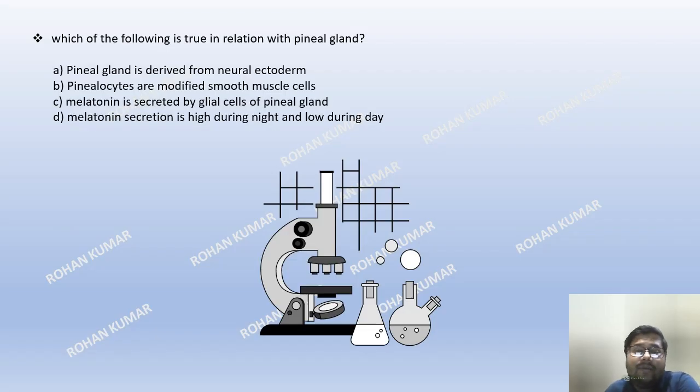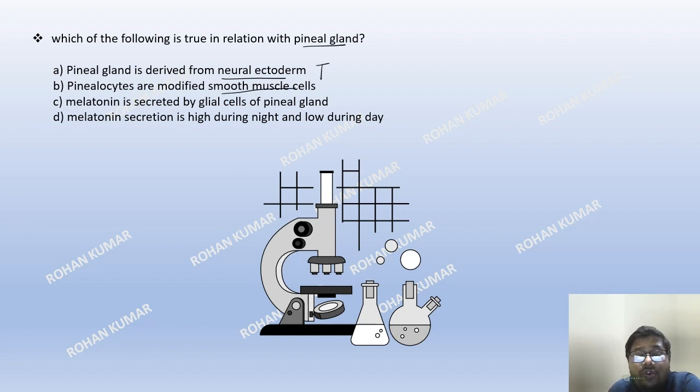Now we are done with pineal, and there is one question for you. So let us do this multiple choice question and test what we have learned. Which of the following is true in relation to pineal gland? A. Pineal gland is derived from neural ectoderm. I have already told you that pineal gland is an evagination of the brain, and brain is derived from ectoderm. So this is true.